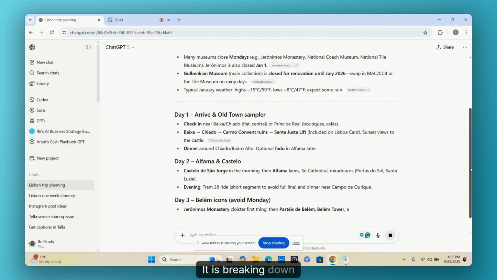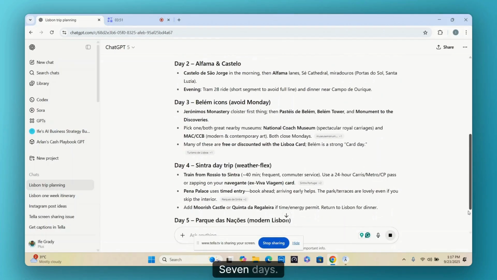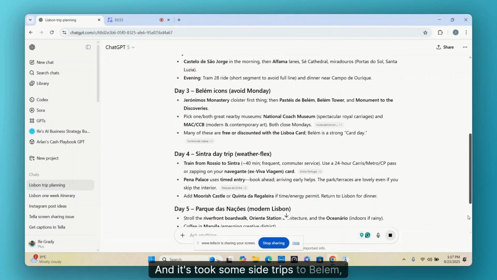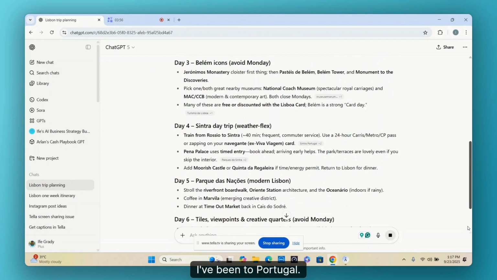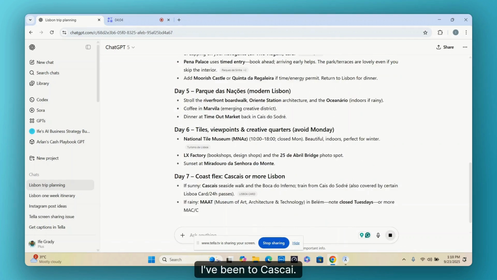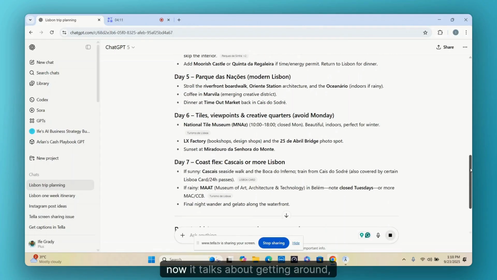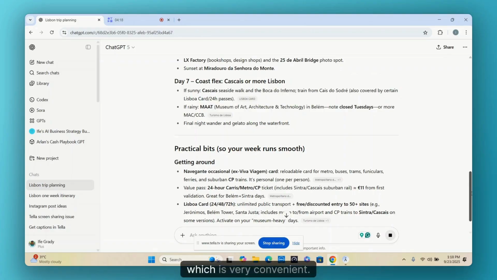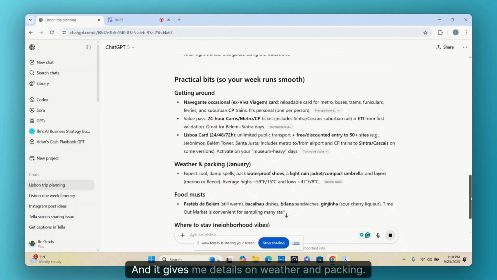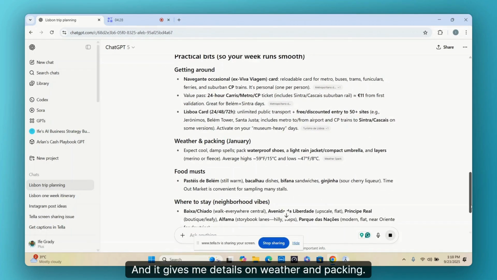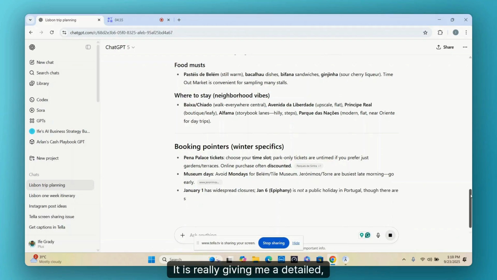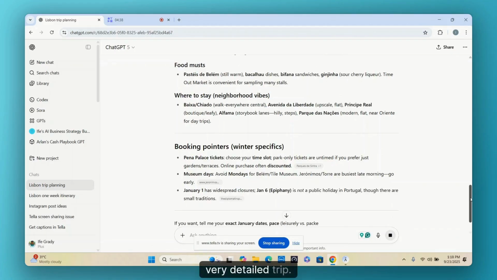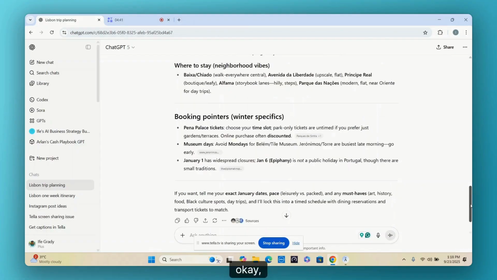Day one, it is breaking down every single day, 7 days, and it's talking about some side trips to Belém and Sintra. I've been to Portugal, I've been to Lisbon, I've been to Cascais. It is really good. Okay, well now it talks about getting around, getting the card for the metro, which is very convenient. I use the metro. It was really good. It gives me details on weather and packing. It is really giving me a very, very, very detailed trip. Well, okay, that was wonderful.